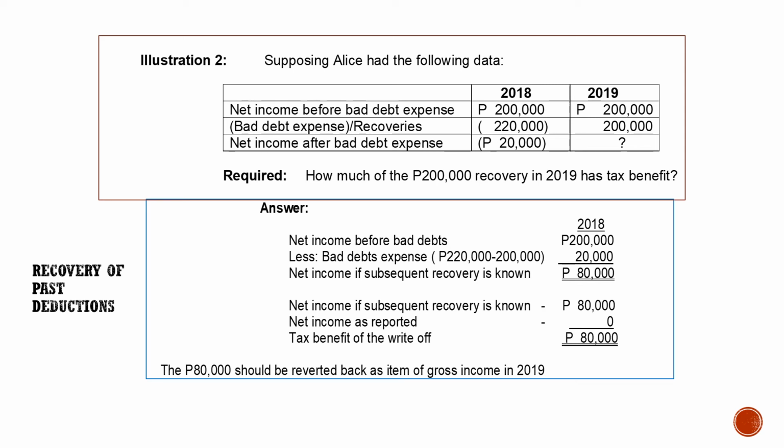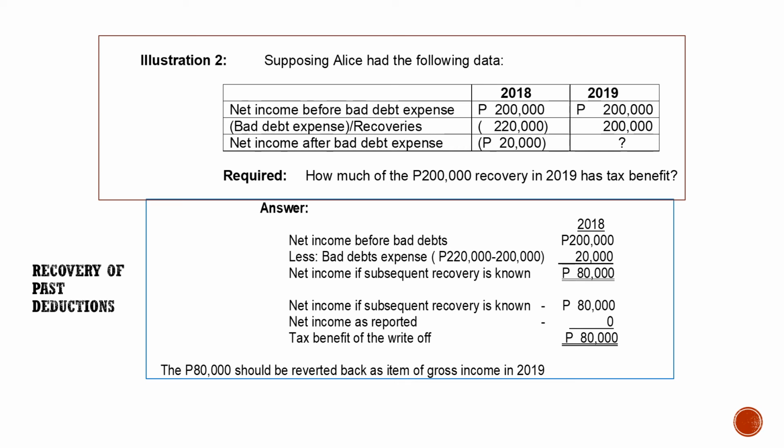So first, let us compute the tax benefit of the write-off. Net income before bad debts is 200,000, less the bad debts expense if it is known. So we have 220,000 minus 200,000 recovered. So we have 20,000 as bad debts. So our net income if the subsequent recovery is known is 180,000.